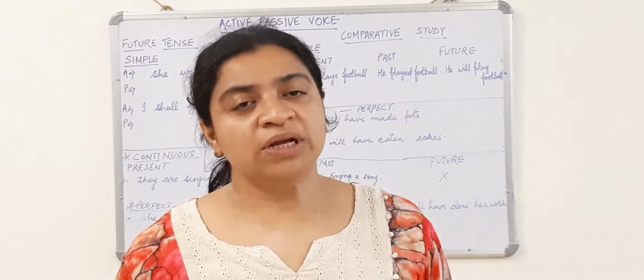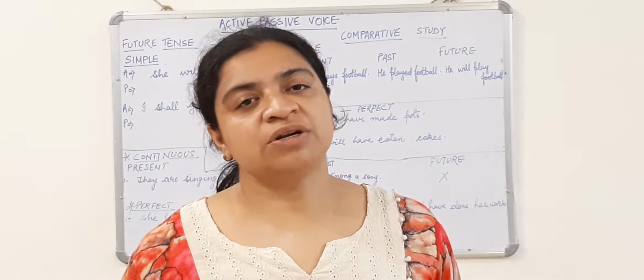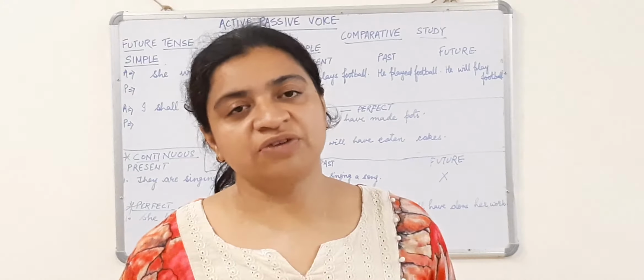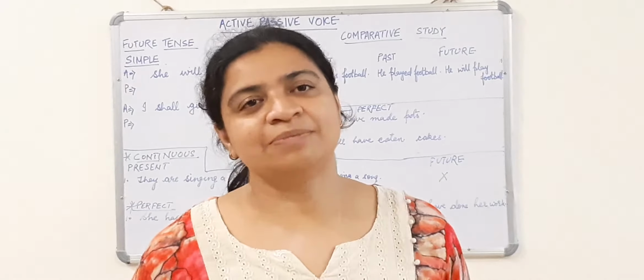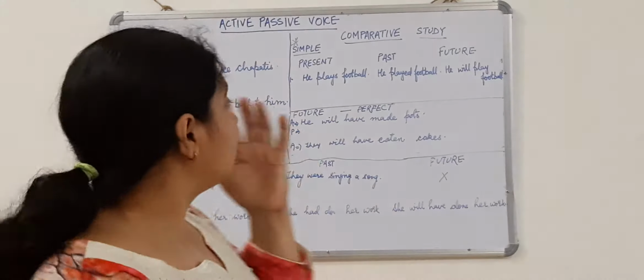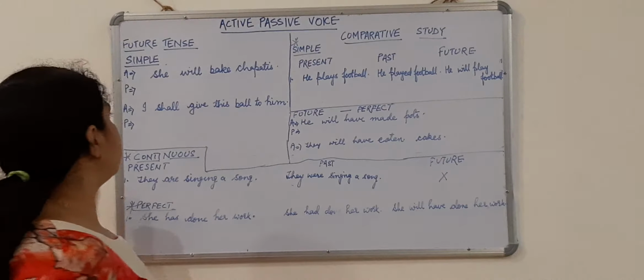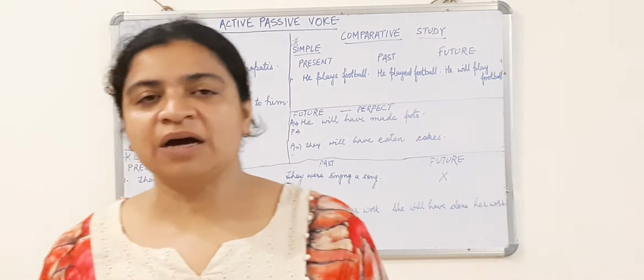And then the third rule is, when we change the position of the subject and take it to the place of the object, we use the word by, and sometimes we omit it also. So let's start. Our future tense, simple. She will bake chapatis.